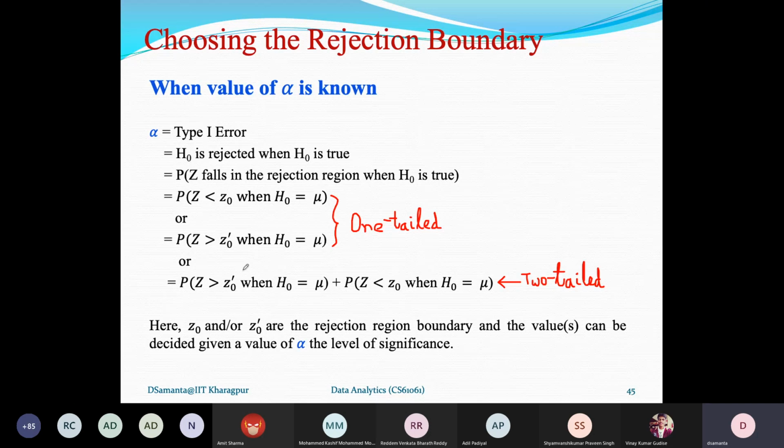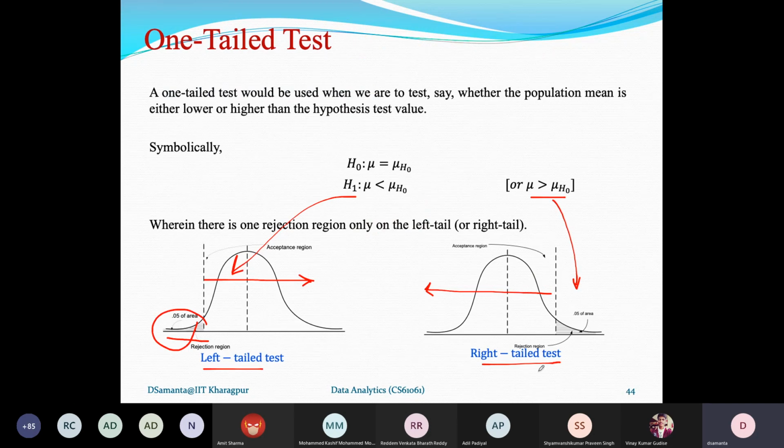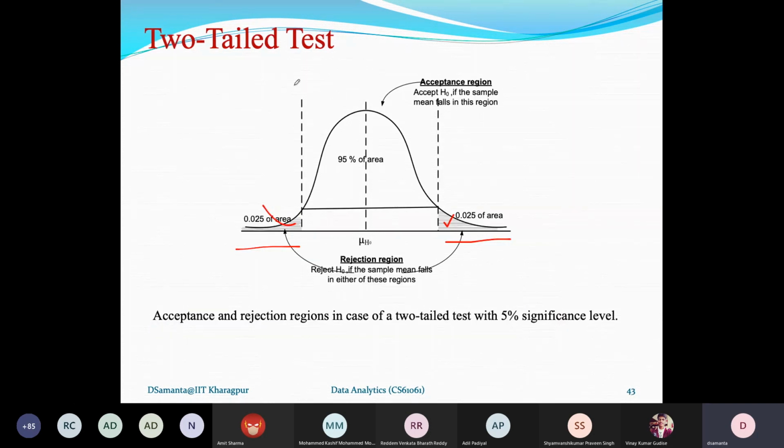Now here again there are a few more questions. How to choose this rejection boundary? Because I said that here is the boundary. How can I decide this boundary, or this boundary, or even in the two-tailed test, this boundary?